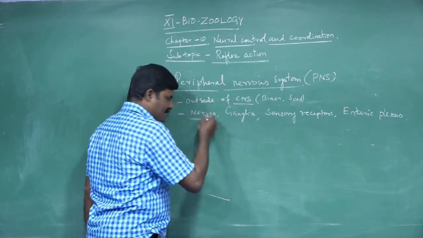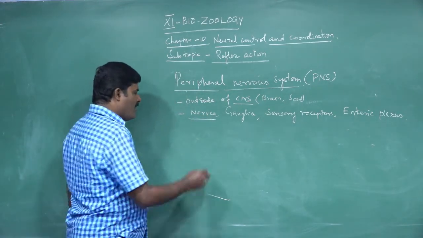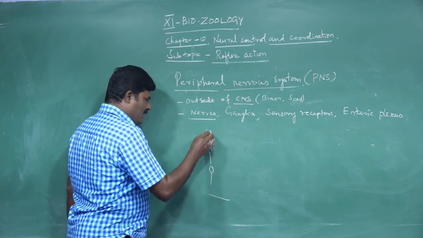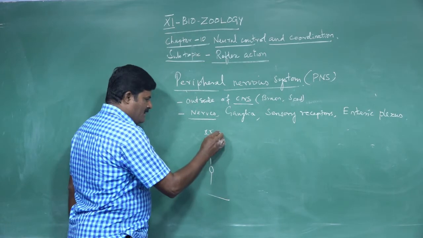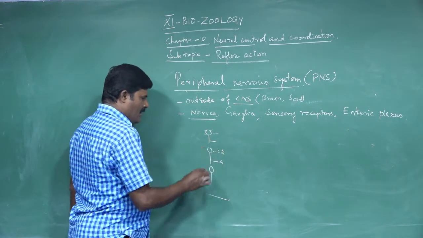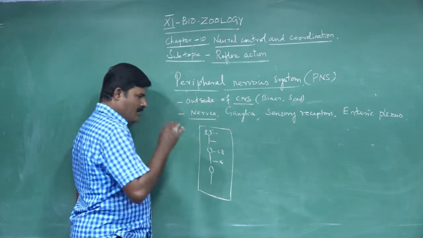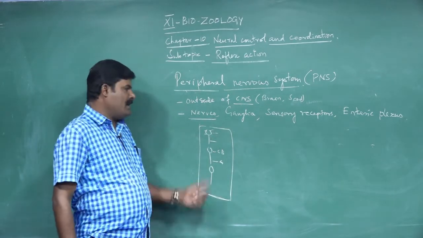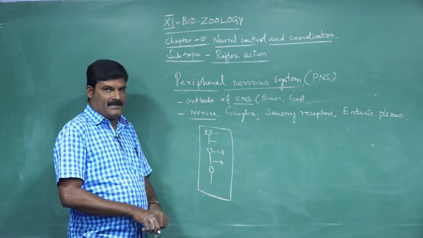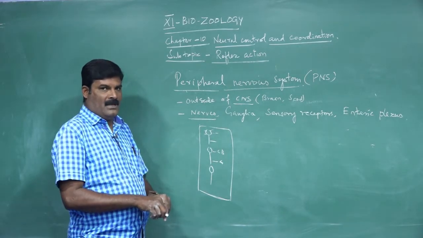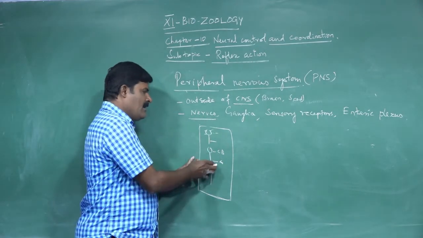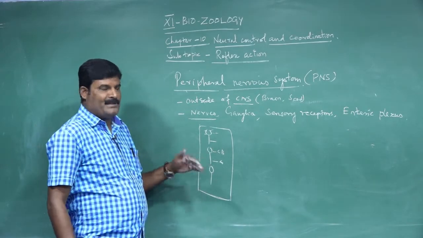What are nerves? Nerves are a cord-like structure. This part is called the cell body, then the axon, parts of neurons. A nerve is a cord-like structure consisting of several neurons located inside. These nerves conduct impulses from one place to another.